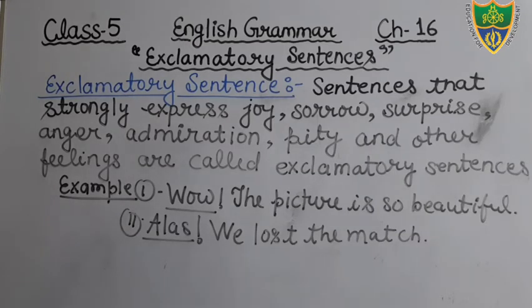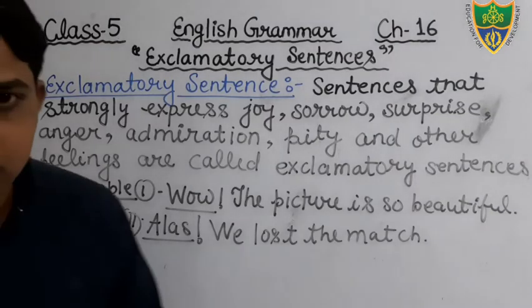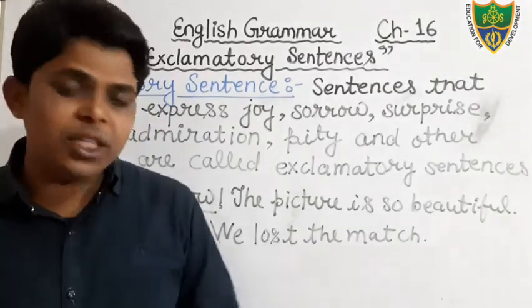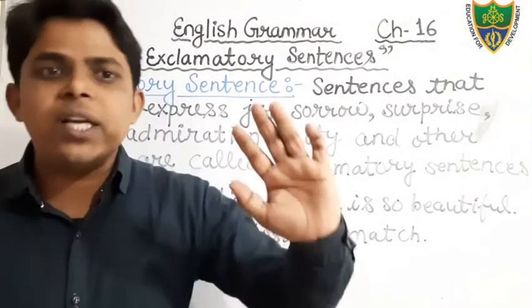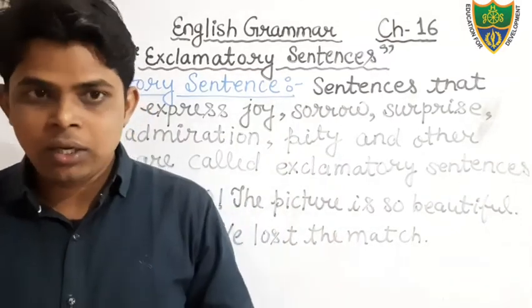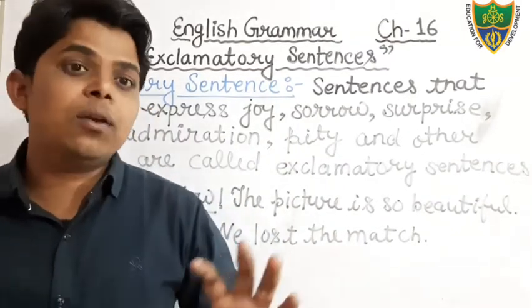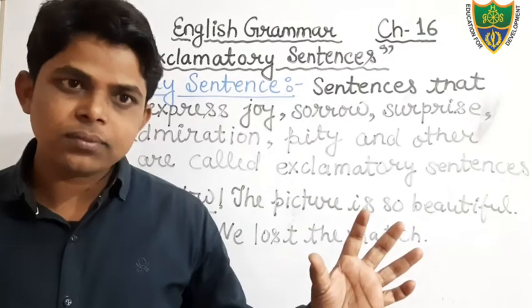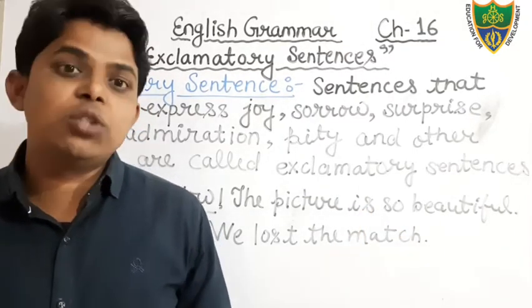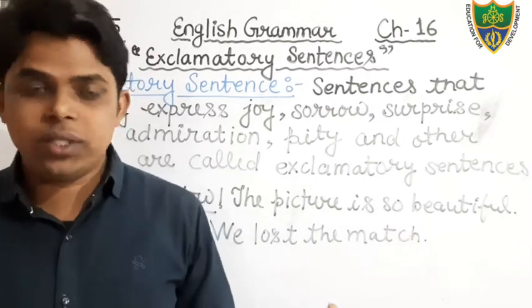And dear students, there is one more sentence, that is optative sentence. It is not given in your book, but I will tell you what is an optative sentence. It is used to show the wish. For example, on a birthday, may God bless you. This is a kind of wish.